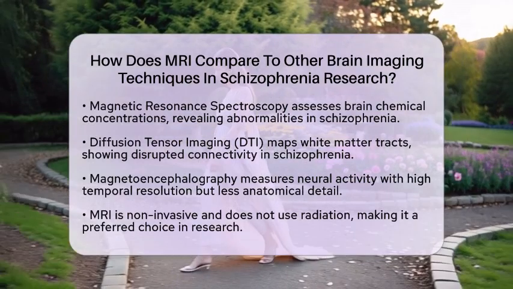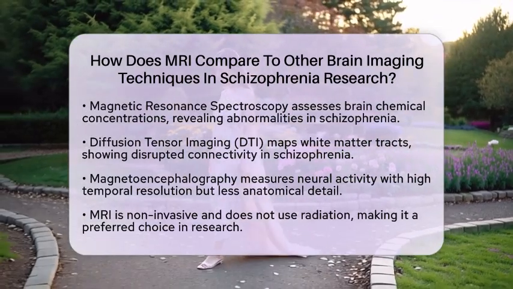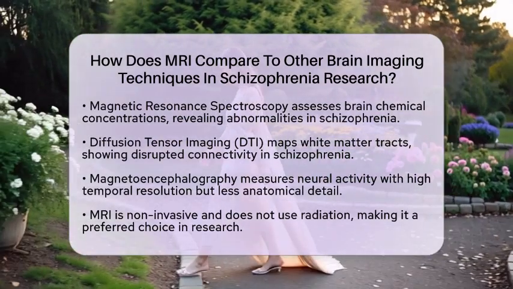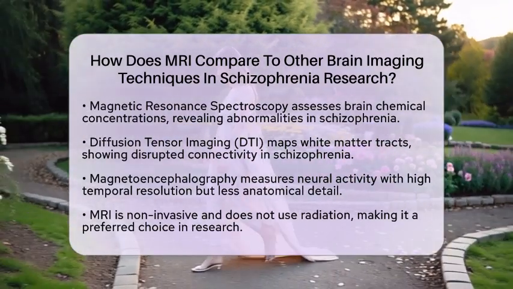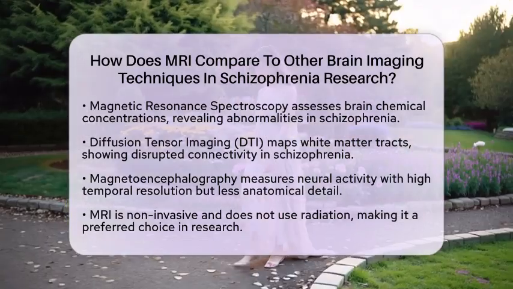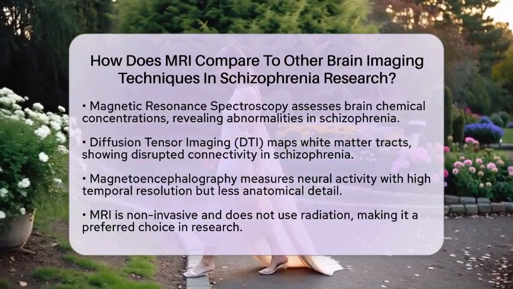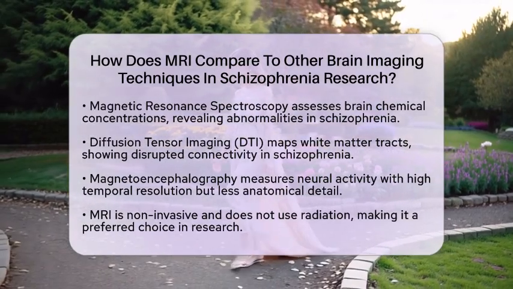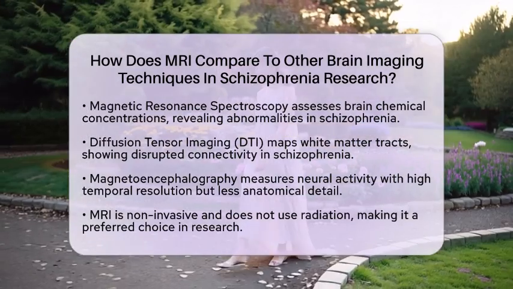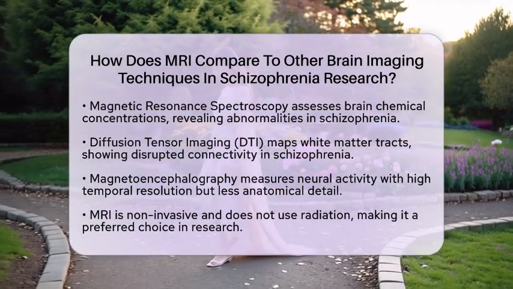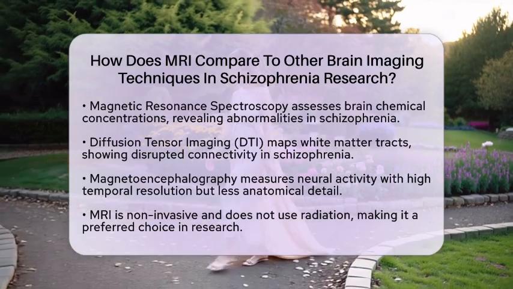Another method is magnetic resonance spectroscopy, which assesses brain chemical concentrations. This can reveal abnormalities like reduced neuronal markers in schizophrenia. Diffusion tensor imaging, or DTI, is an MRI-based technique that maps white matter tracts, showing how connectivity is disrupted in schizophrenia. Lastly, magnetoencephalography measures magnetic fields from neural activity, giving high temporal resolution but less anatomical detail.